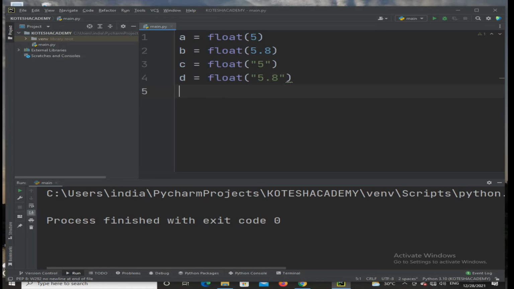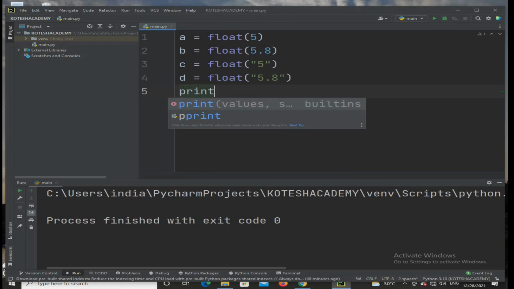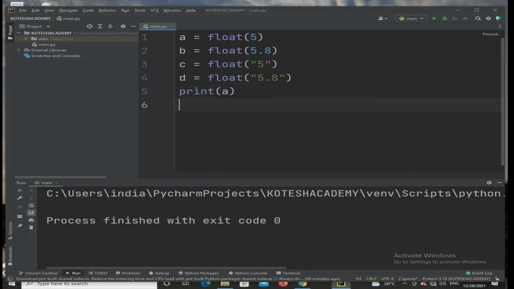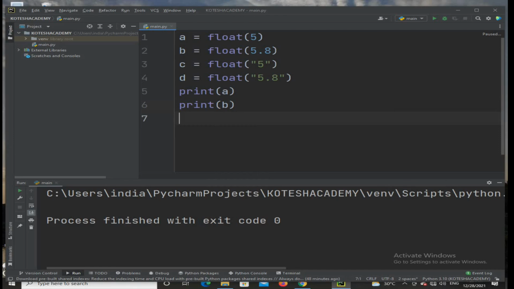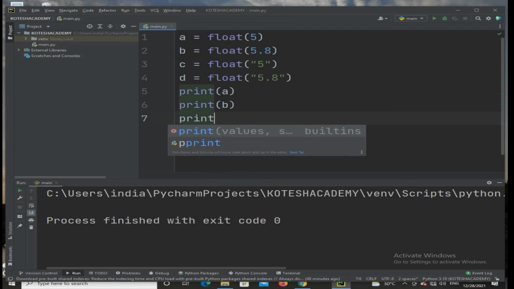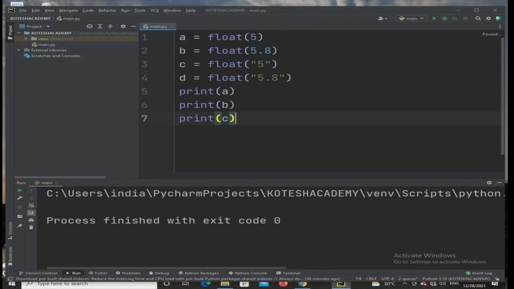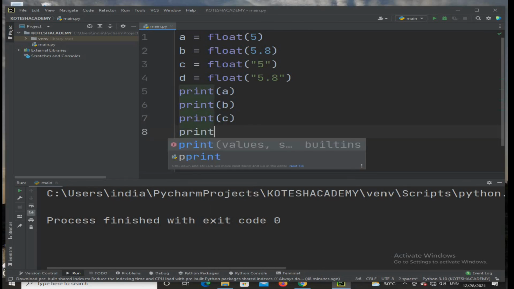So, simply I am going to write print of a, next print of b, print c, then print d. Without print, you can use the debug operation and press F8.